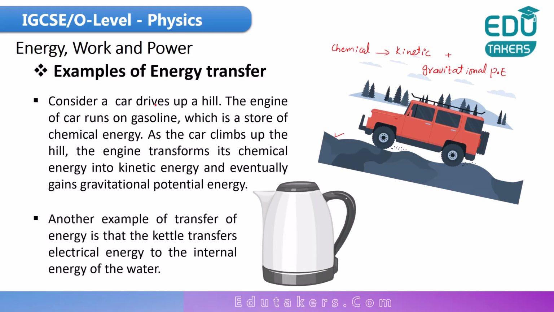You can also see from here, consider a car that drives up a hill. The engine of the car runs on gasoline, which is a store of chemical energy. As the car climbs up the hill, the engine transforms its chemical energy into kinetic energy and eventually gains gravitational potential energy. Another example of the transfer of energy is the kettle that transfers the electrical energy to the internal energy of the water.